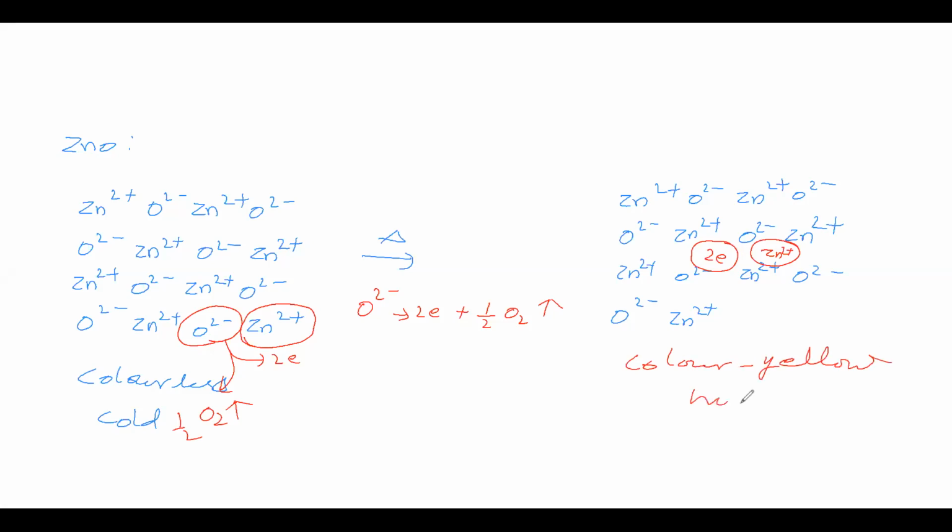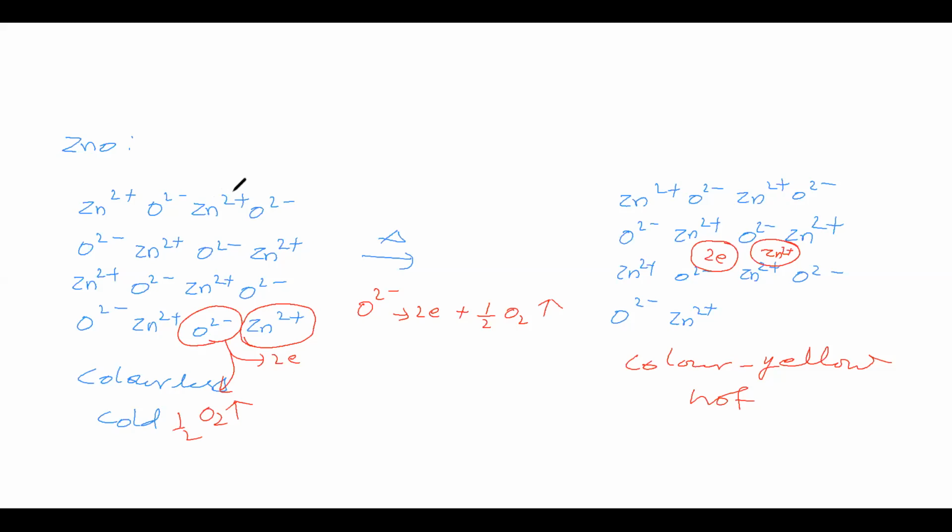This is in the hot condition. Now in this case the metal ion is in excess, therefore it is called a metal excess defect, with the excess metal ion occupying the interstitial site. This is also called a non-stoichiometric defect. The color is due to these 2 electrons. In the cold condition, the crystal returns back to its original form, therefore in the cold condition it is colorless.